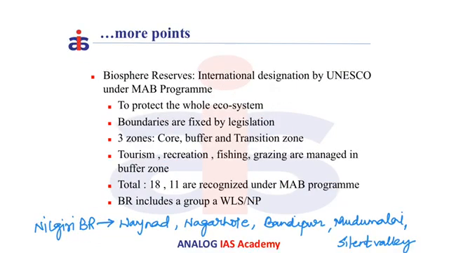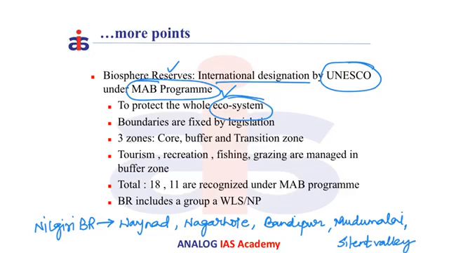Biosphere Reserve is given the highest importance in terms of protection and conservation. This is given an international designation by a body called UNESCO, that is United Nations Educational, Scientific and Cultural Organization. These are designated under the MAB program, that is Man and Biosphere program. India is also a part of this program. Biosphere Reserves are generally notified to protect the whole ecosystem, unlike national parks, which are only for protection of a particular species or animals.